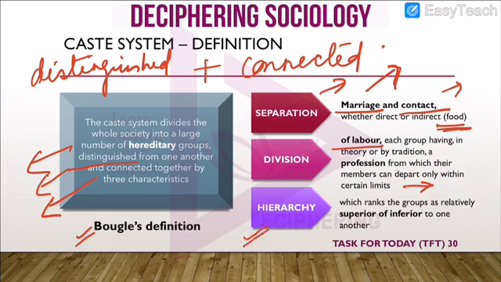The third characteristic was hierarchy. Here all the castes were ranked in a certain hierarchy, where the caste present at a higher level was considered superior, and the caste present at a lower level was considered inferior. So this superiority and inferiority was a characteristic of the caste system.